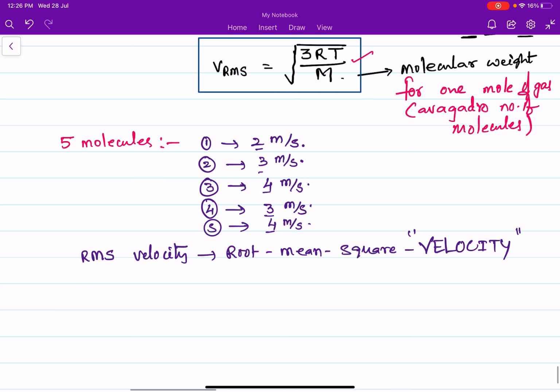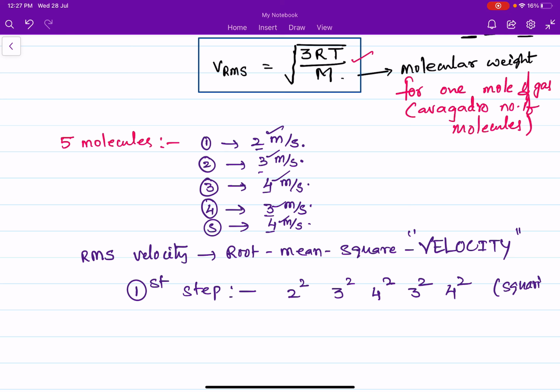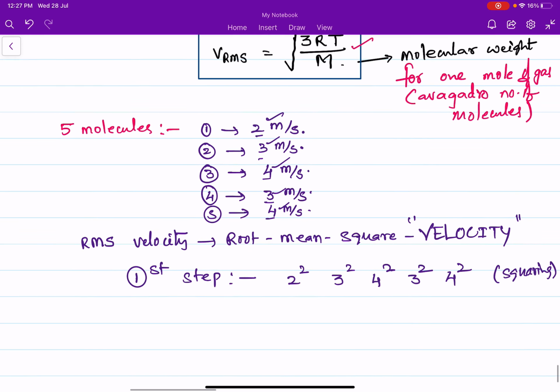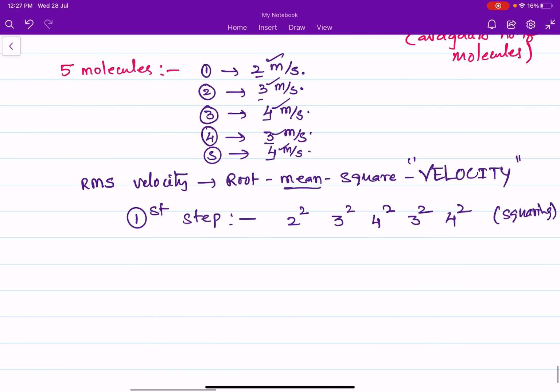So the first step is to square the velocities. That means 2 square, 3 square, 4 square, again 3 square, and 4 square. Squaring is done first. Then we need to find out the mean.